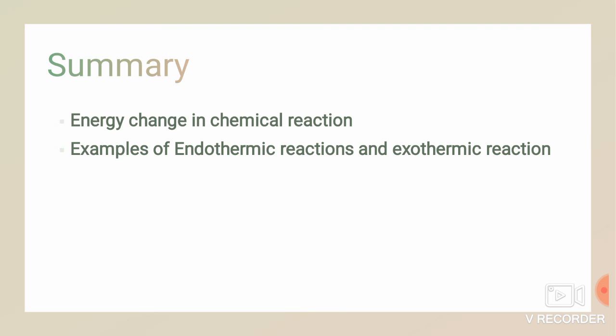And we have seen what is meant by exothermic and endothermic reaction. Exothermic means heat will be given out or heat is evolved, and in endothermic reaction heat will be absorbed or heat is taken in. Then we have seen a few examples for exothermic and endothermic reaction.